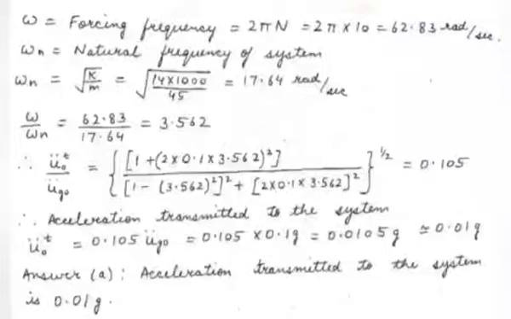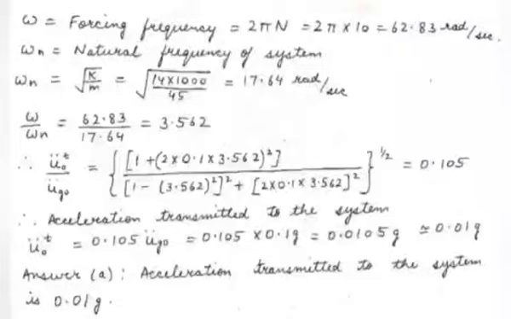Now we'll put all these values in the expression for TR, giving us ü_0t upon ü_g0 is equal to square root of [1 + (2 × 0.1 × 3.562)²] divided by [(1 − 3.562²)² + (2 × 0.1 × 3.562)²], giving us ü_0t upon ü_g0 is equal to 0.105.